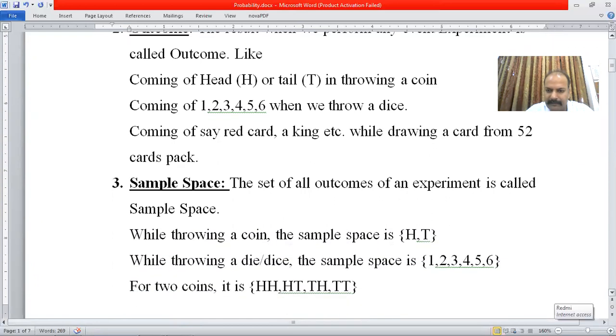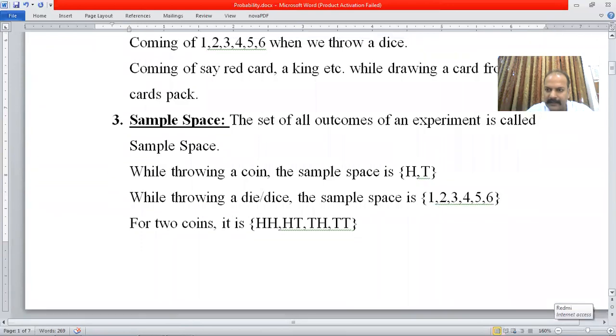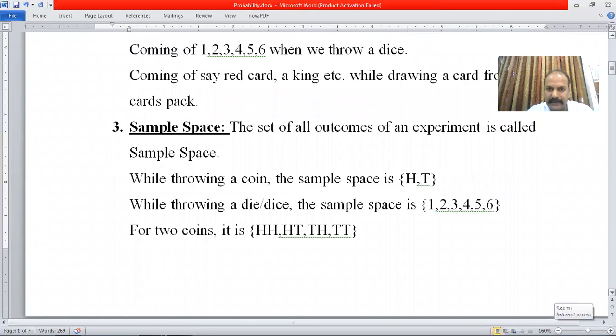Then what is called a sample space? Sample space is the set of all the elements which could be the outcomes. For example, suppose you are throwing a single coin. What are the possibilities? It could be a head or a tail. So the sample space comprises only two elements for a single coin.